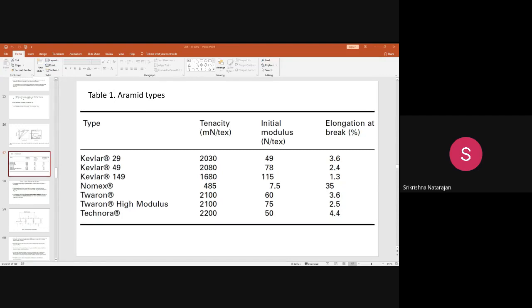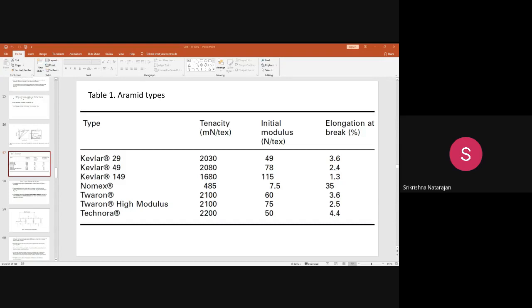These are available in different forms. Depending upon what type of composite manufacturing process you are going to use, that will decide what type of product you need to use for that particular process. Another great advantage of Kevlar fiber is it can be woven on fabric looms more easily than brittle fibers like glass or carbon or ceramic, which are very complex and difficult fibers to weave using the